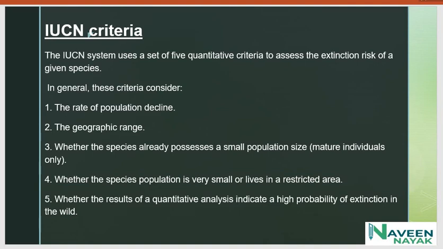In general, these criteria consider the rate of population decline, the geographic range, whether the species already possesses a small population size, the fourth one is whether the species population is very small or lives in a restricted area, and the fifth one is whether the results of quantitative analysis indicate a high probability of extinction in the wild.